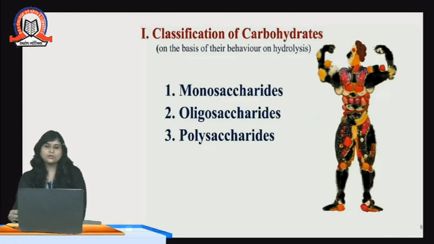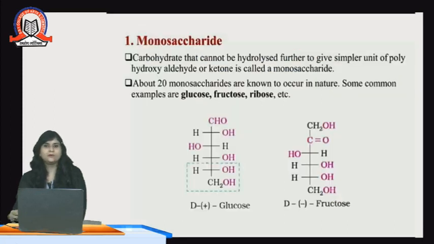Now let's talk about the classification of carbohydrates. On the basis of behavior on hydrolysis, there are three types of carbohydrates. First is monosaccharide, second is oligosaccharide, third is polysaccharide. Now the first one, monosaccharide. As the name suggests, if we break the word, mono means one or single, and saccharide means units. It means one unit or single unit.